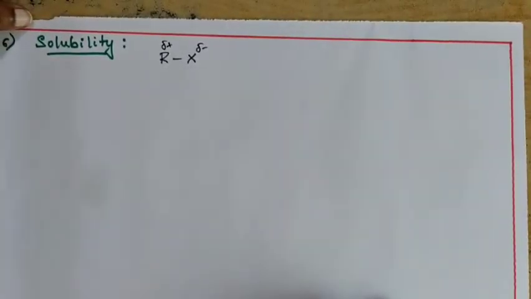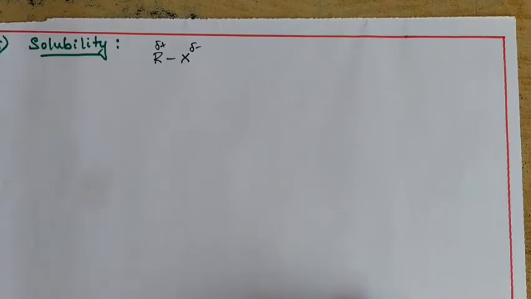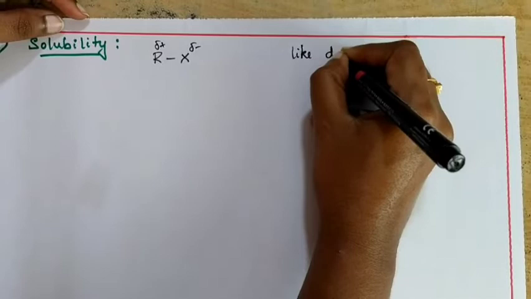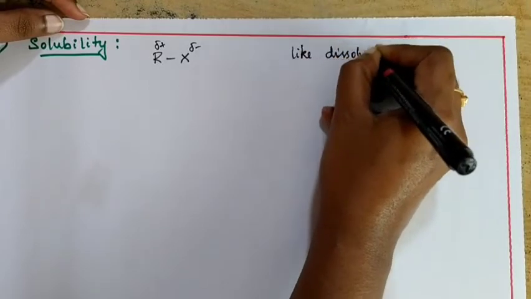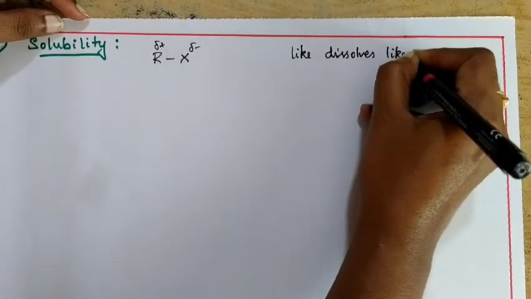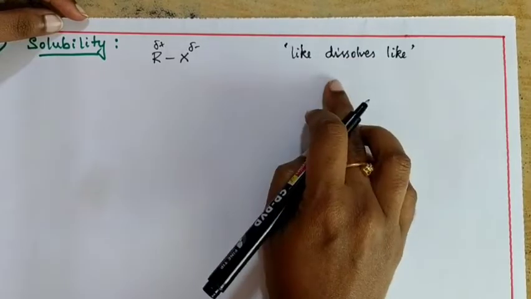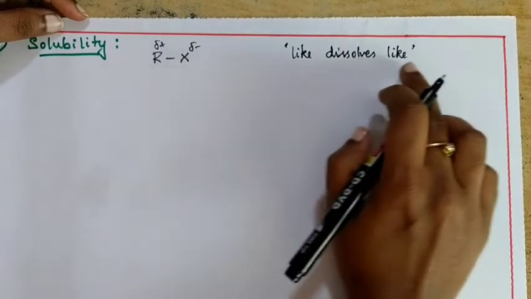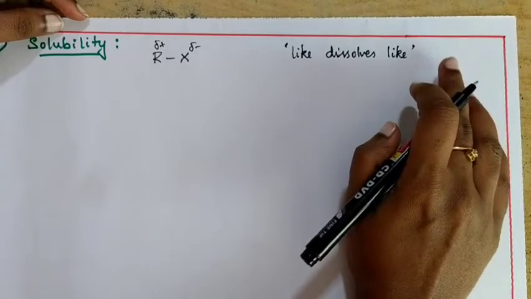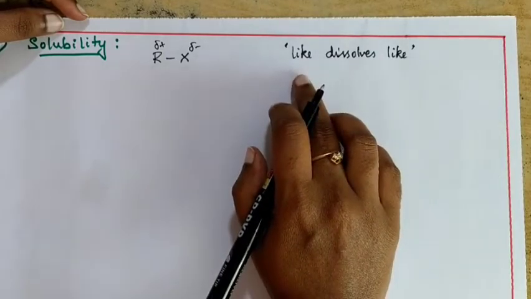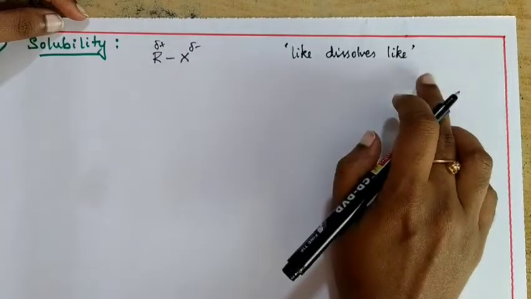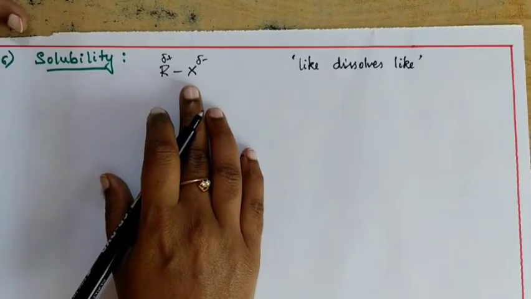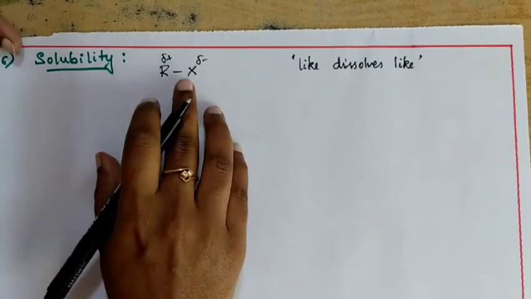And in our first year PUC, we have discussed that like dissolves like. It means polar substances dissolve in polar solvents and non-polar substances dissolve in non-polar solvents. And by looking at the nature of this alkyl halide, we can say it is polar in nature.